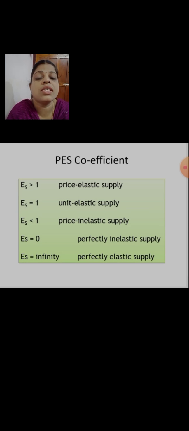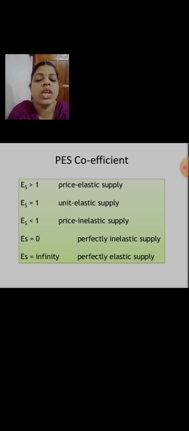The change in supply is less than the change in price. That is ES less than 1. ES is equal to 0 means no changes in the supply at all. Whatever may be the prices, no changes in the supply at all.